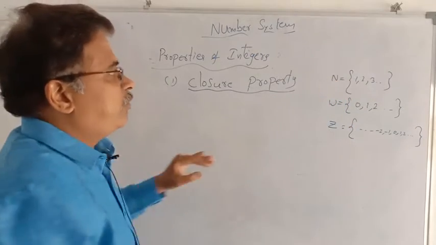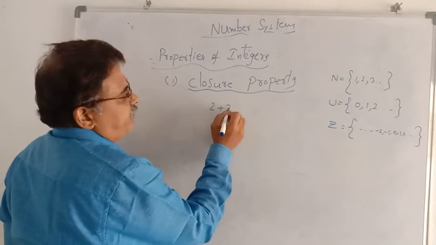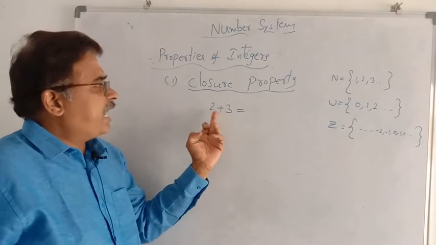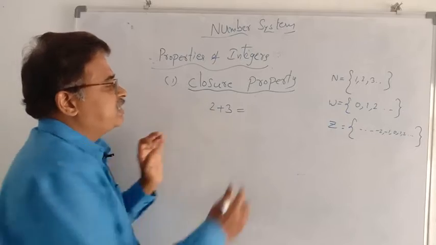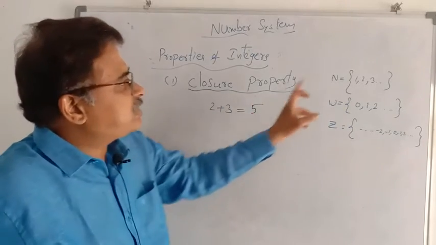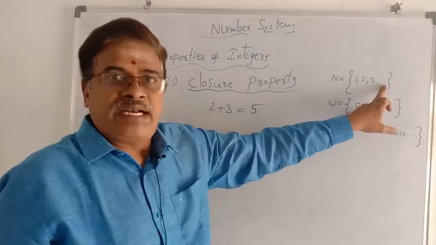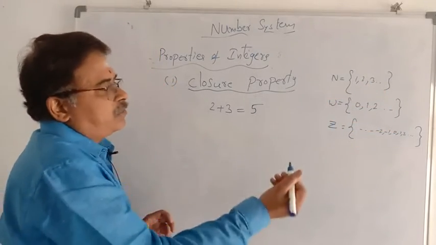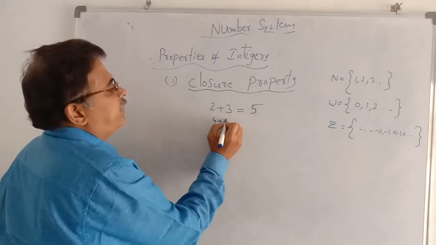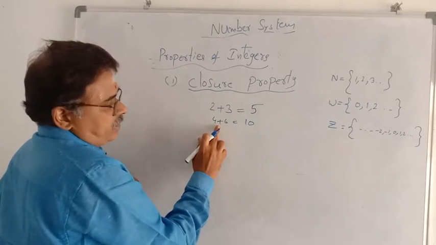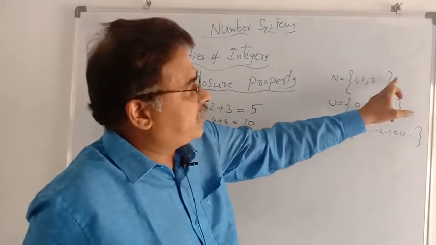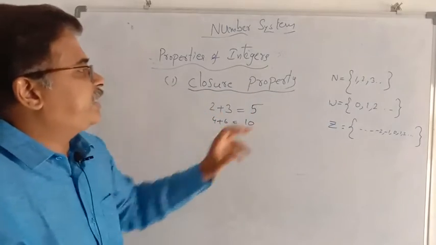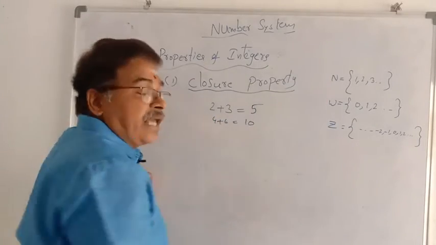You take two numbers from this, for example 2 and 3 from N. You add these two numbers: 2 plus 3 is 5. The 5 is also in the natural number set. You take any two numbers, for example 4 and 6. Addition gives 10, and 10 is also there. So we know that closure property is accepted in N.